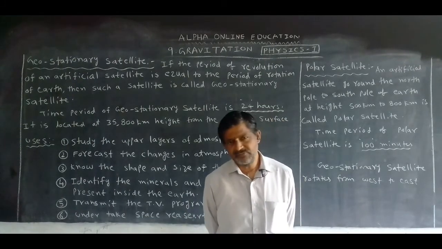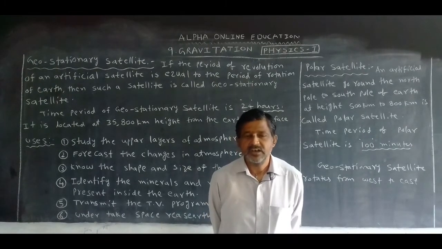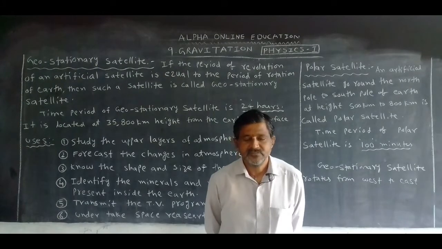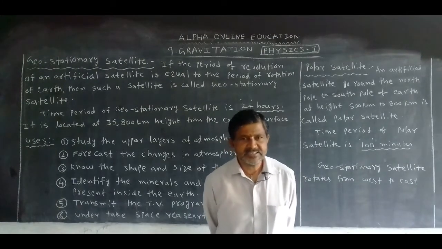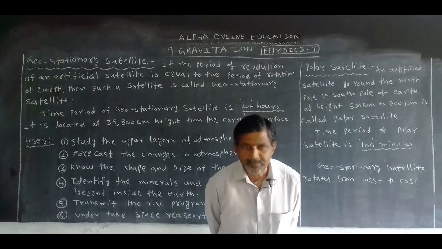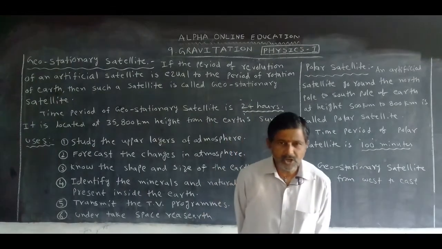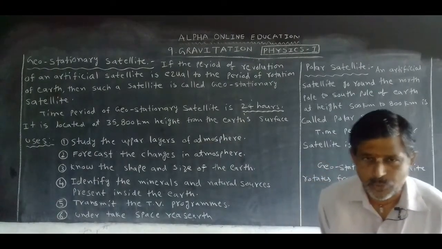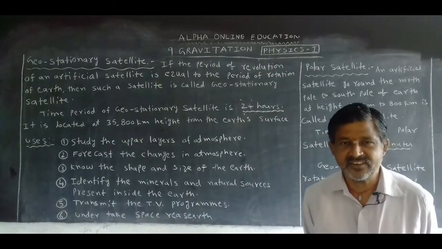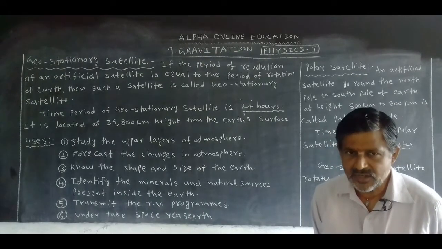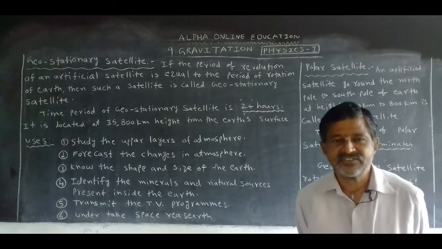But every year from India we can send a number of satellites into space orbit. All the satellites which are sent by India from ISRO, Indian Space Research Organization, are artificial satellites.